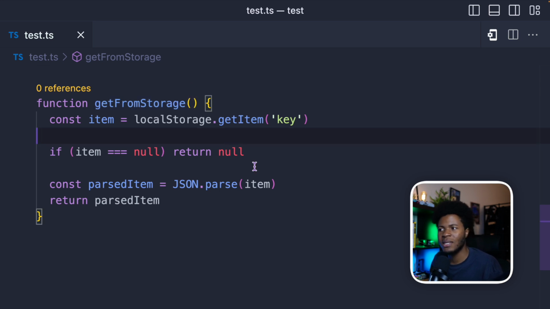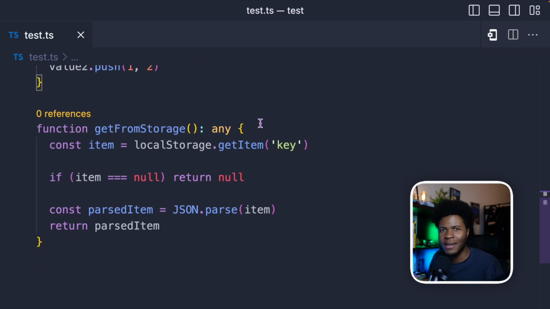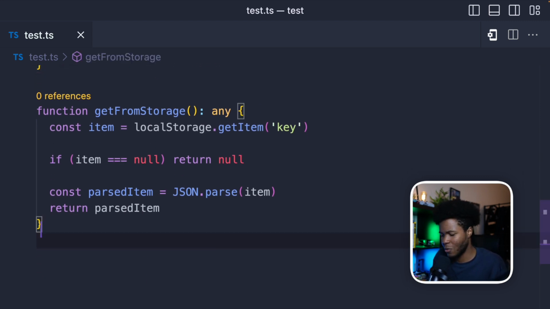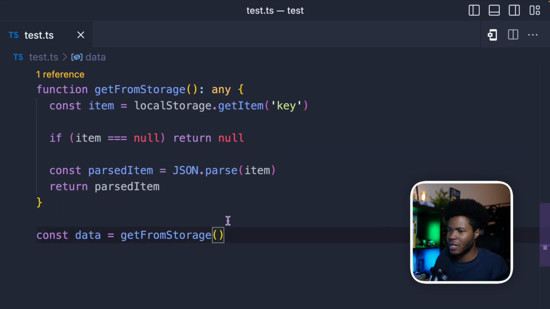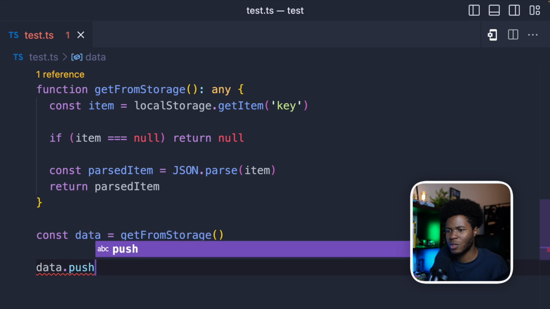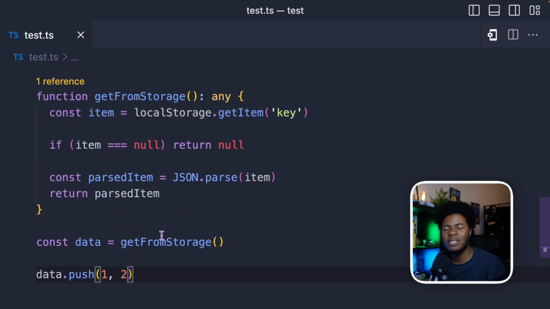Now, in your case, you might not know what to return from get from storage, because it's possible that the item that you saved in local storage can be a string, it can be a number, it can be an object, it can be an array. So what you might do here is to say return any. But when you return any, again, you are turning off TypeScript features, because, for example, here we say data get from storage, and then you should say data.push 1, 2. You see, we don't get any errors here. But what if the data that comes from storage is actually a string? Now this would throw an error.